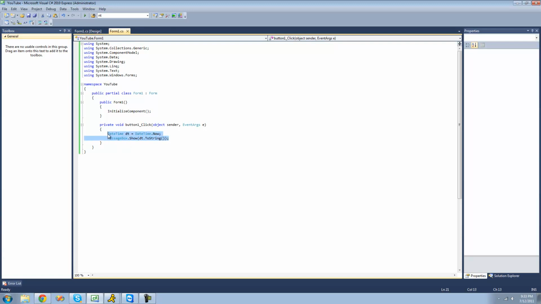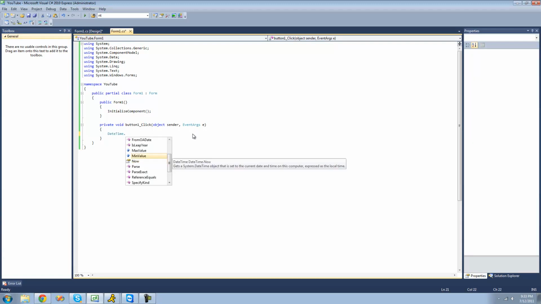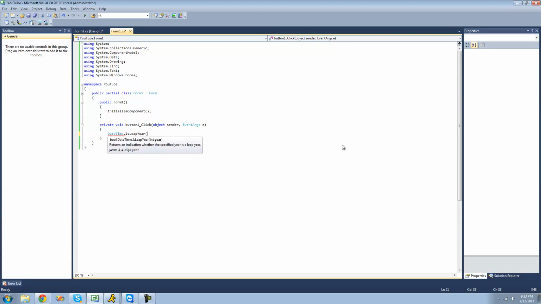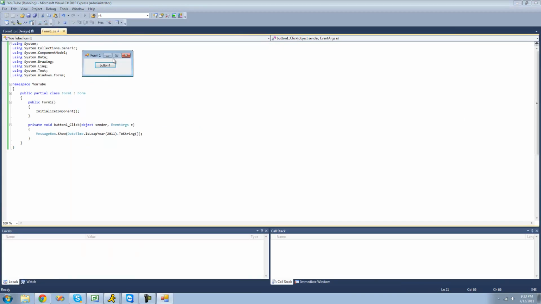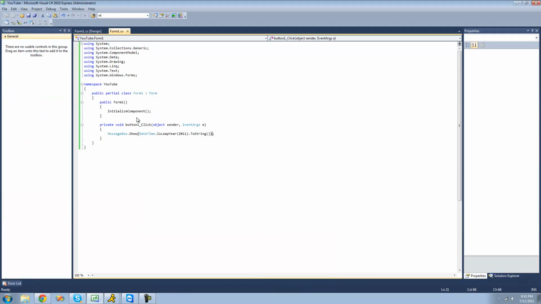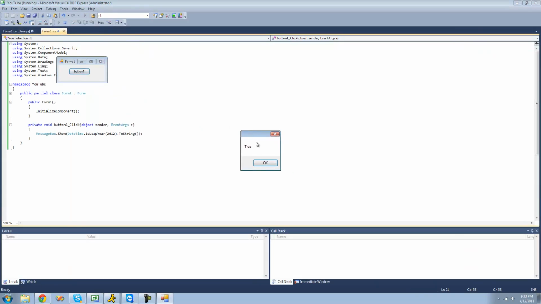There are many useful methods inside of the DateTime struct, such as IsLeapYear, and this is just a method that will return a bool indicating whether a year is a leap year, and it says right there. So if we wanted to check to see if 2011 is a leap year, we'll get a message box saying true or false. I'm pretty sure 2011 is not a leap year, so we should get false. Yep, and I think 2012 is, so I'll put 2012 here. We should get true, at least I hope. Yep, 2012 is a leap year.